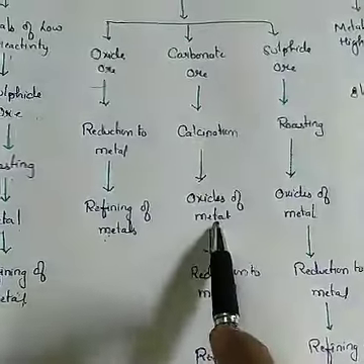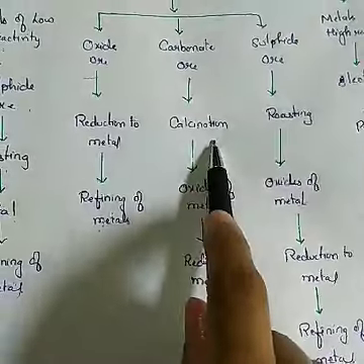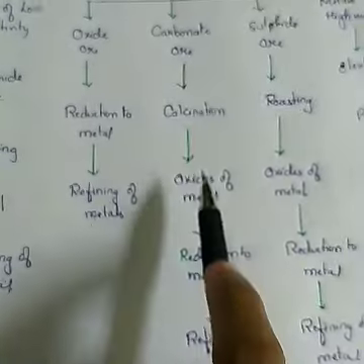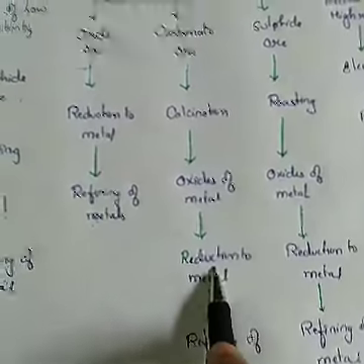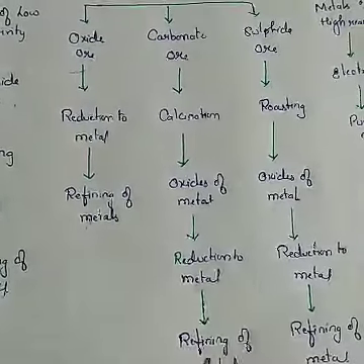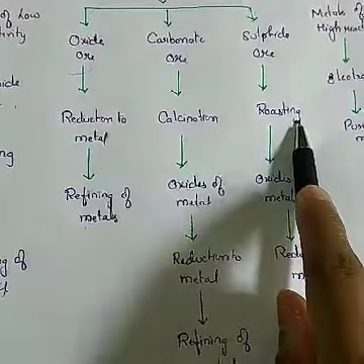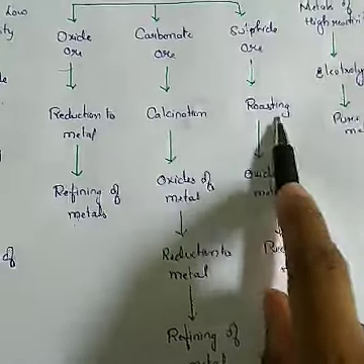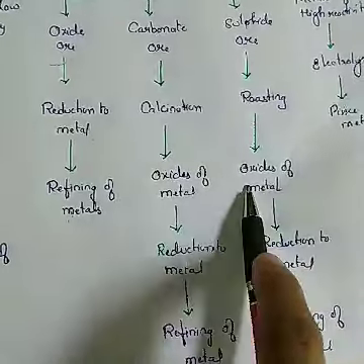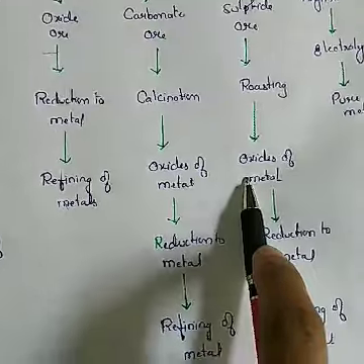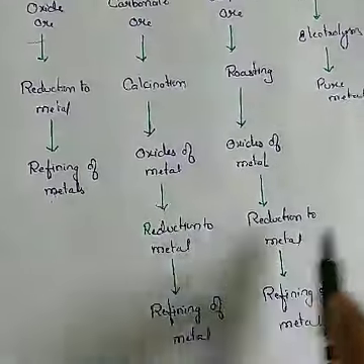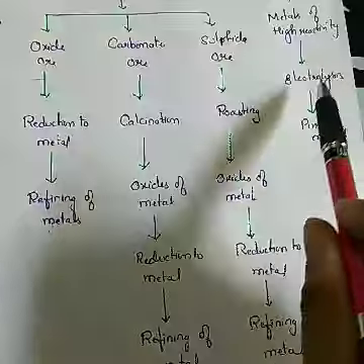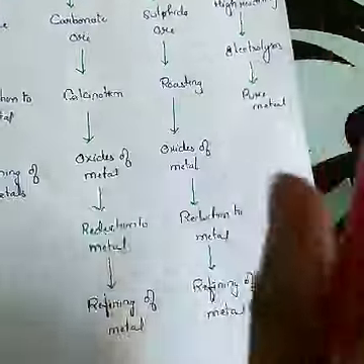After calcination, what did you get? Calcination is heating of the ore in the absence of air. You get the oxide of the metal, then we have done reduction of that oxide, and the last step is refining. Similarly, for sulfide ore we have done roasting. Roasting is heating in the presence of excess air. You have got the oxide of the metal, and from the oxide we have done reduction to the metal. Refining of the metal we will do at the last topic. And metals of high reactivity we will do in the next session.